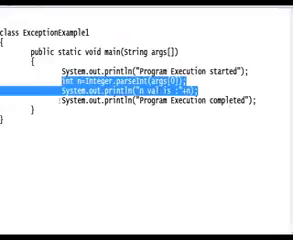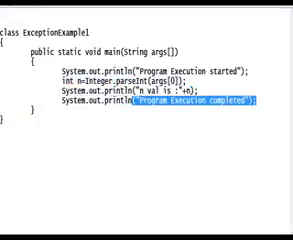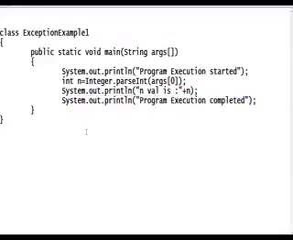But what about this statement? Program execution completed, or any other statements that are there? I want to continue the flow of execution. Are you following why this error is coming, right? Whenever an exception occurs, it shows the message, right?